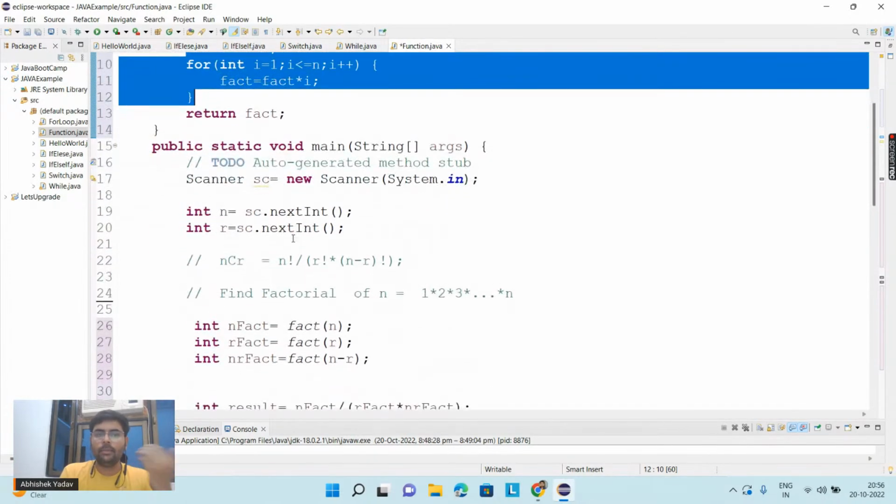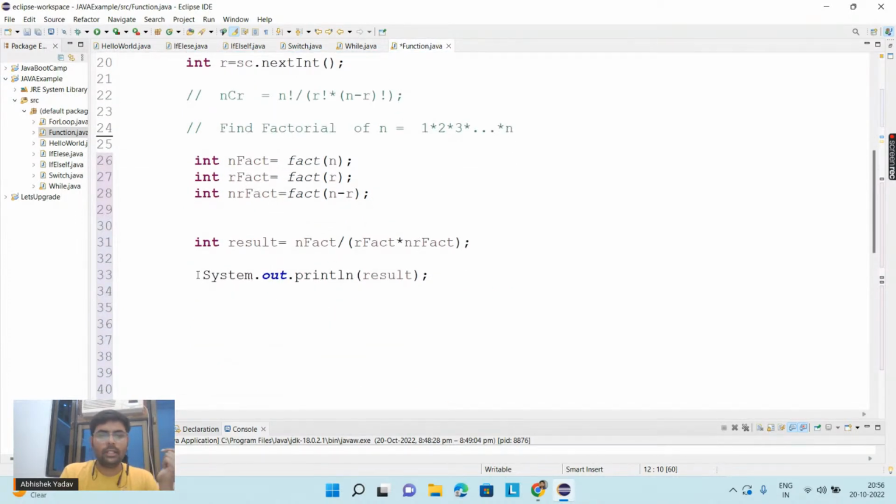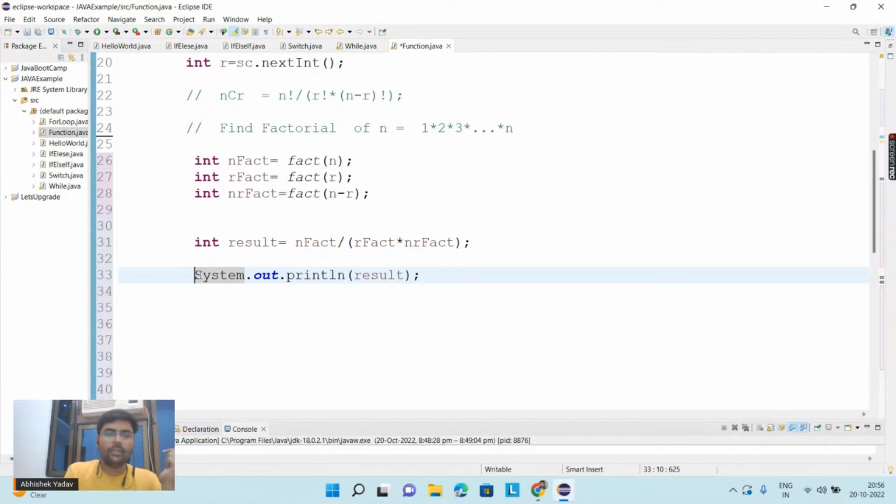You are reducing the number of lines, you are making your function simpler, right? You are achieving the modularity part, and you are dividing the complex program into simple ones, and you are done with the code.